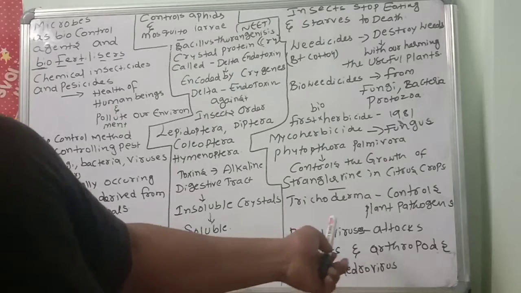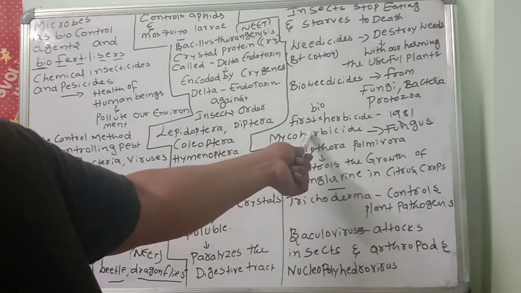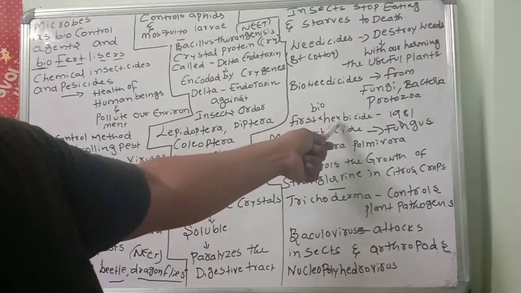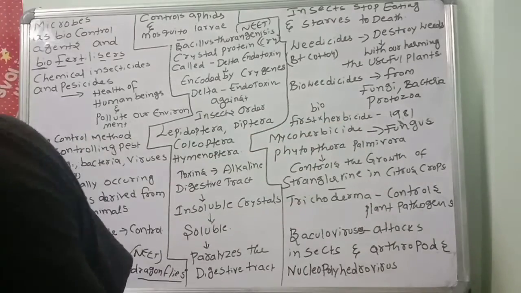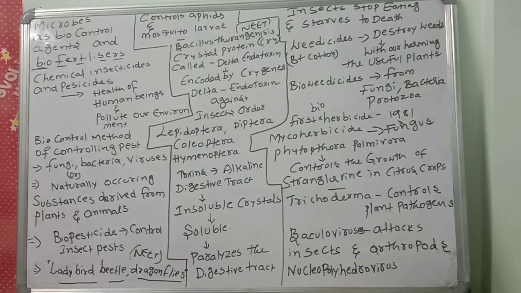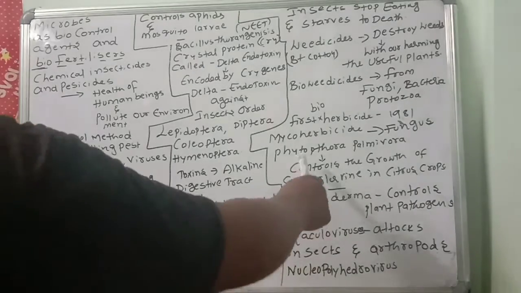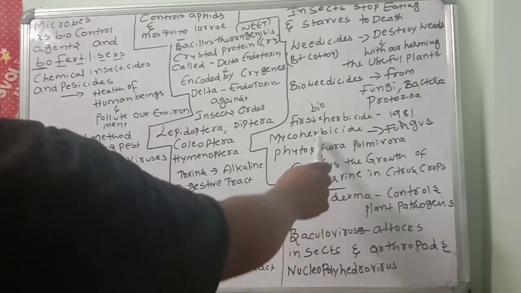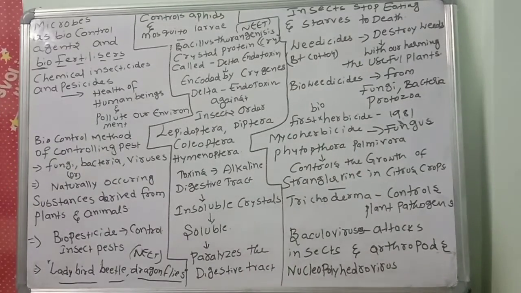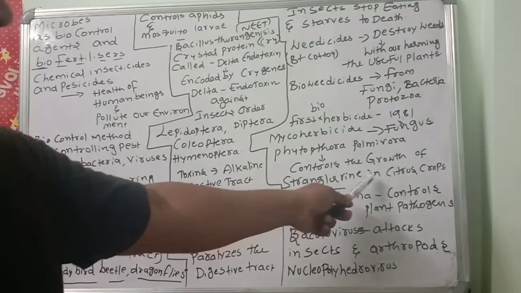Here what I am telling is the mycoherbicide. The first bioherbicide, developed in 1981, was a mycoherbicide, derived from a fungus. What is that fungus name? Phytophthora palmivora. It controls the growth of strangler vine in citrus crops.